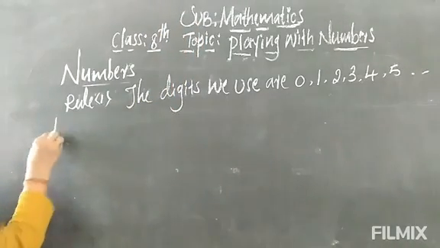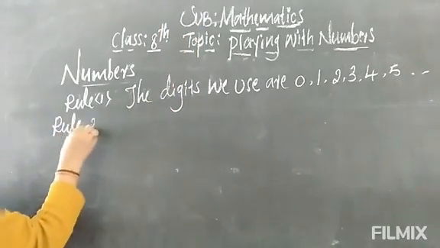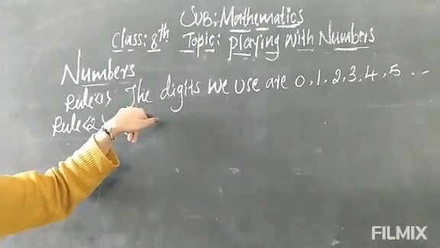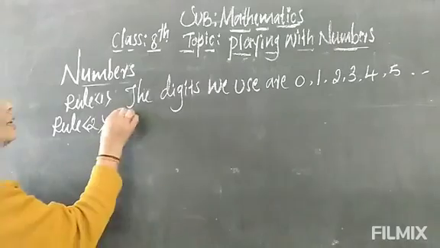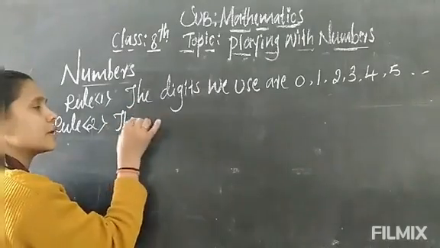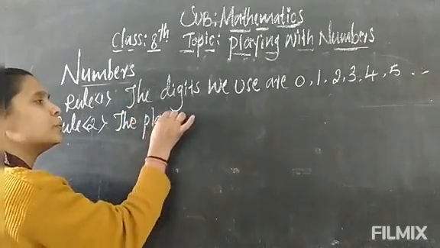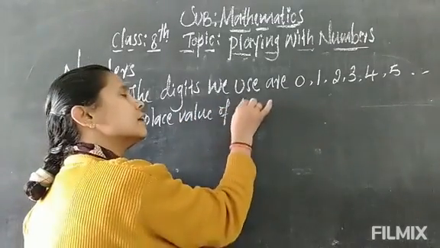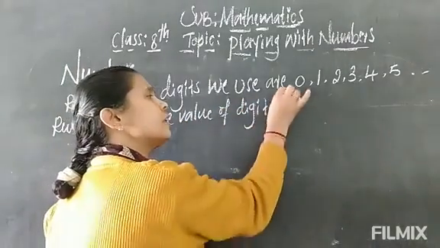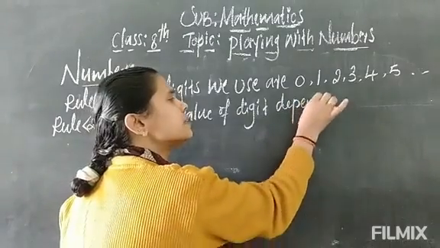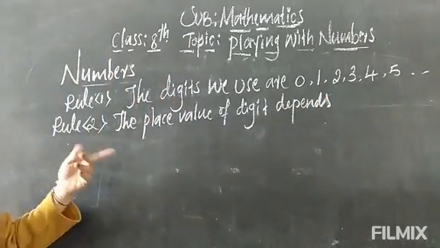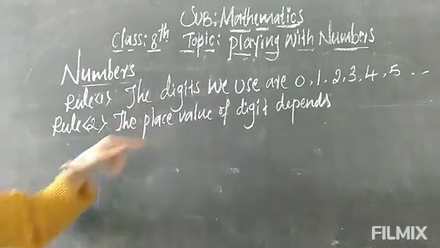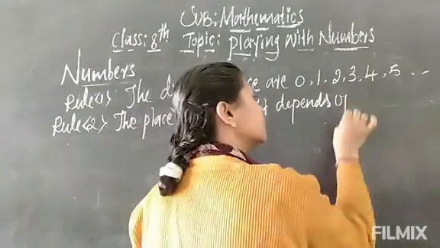So the second rule we have to follow. First we have taken the digit. Second, what we have to follow is the place value of a digit. Yes, this is very important. The place value of a digit depends upon its position.